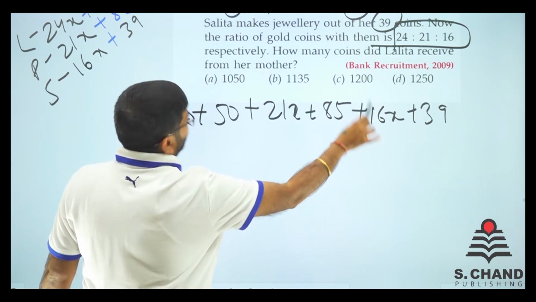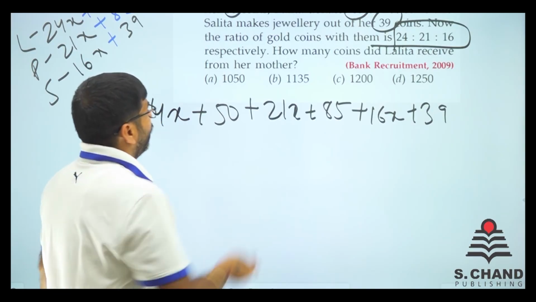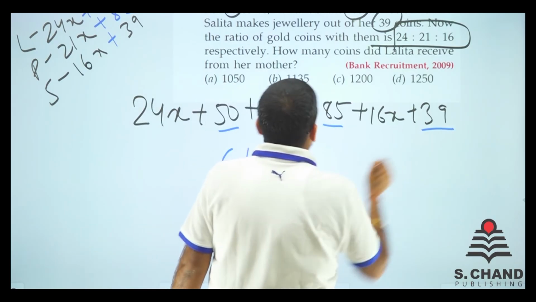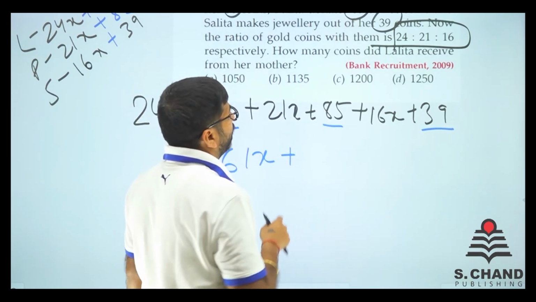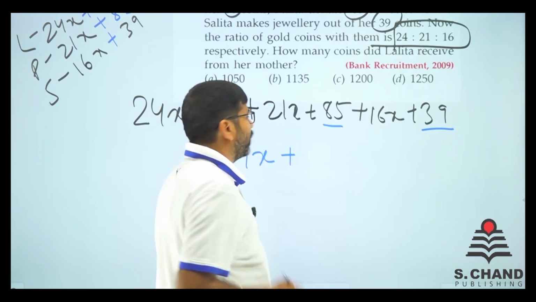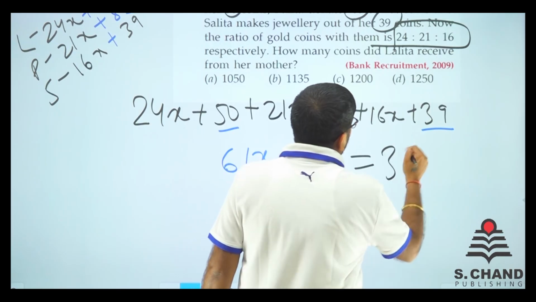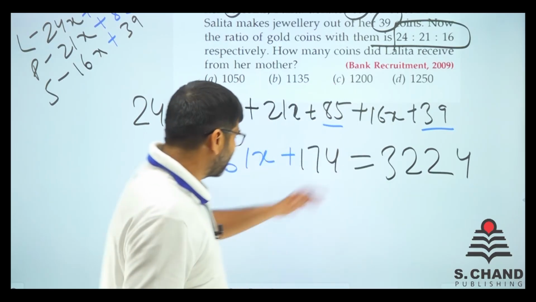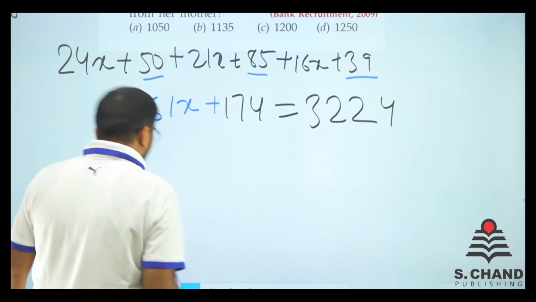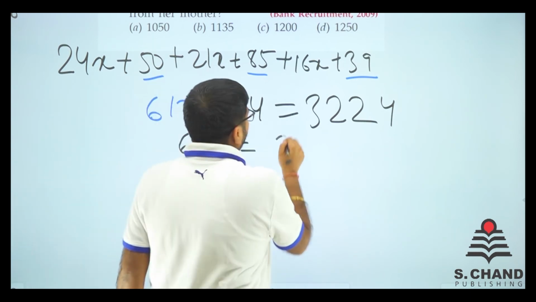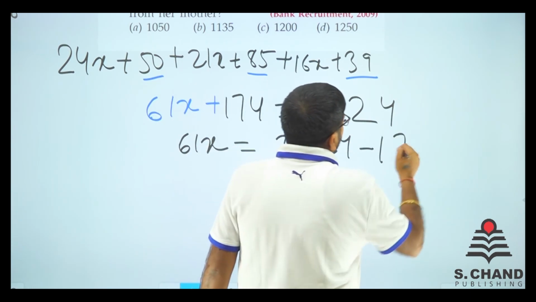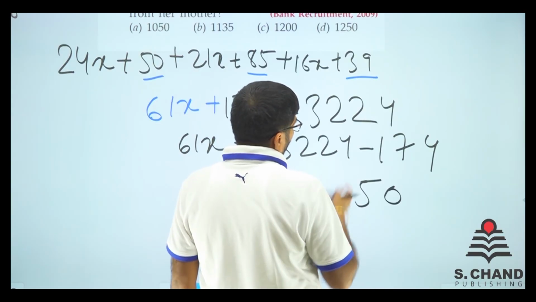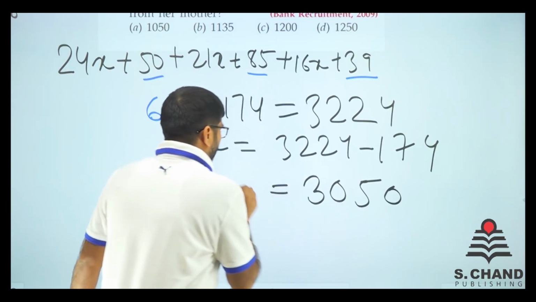We get 16 plus 24 is like 40. 40 plus 21 is 61x, plus add them all, 50 and 85 and 39. So 50 and 85 is 135, and 135 and 39 is 174. And that adds up to 3,224. Right? This is the actual value. Now just do the basic calculation. We get 61x is equal to 3224 minus 174. So 4 minus 4 is 0, 12 minus 7 is 5, and 2, 1 remains, so 3050 is equal to 61x.